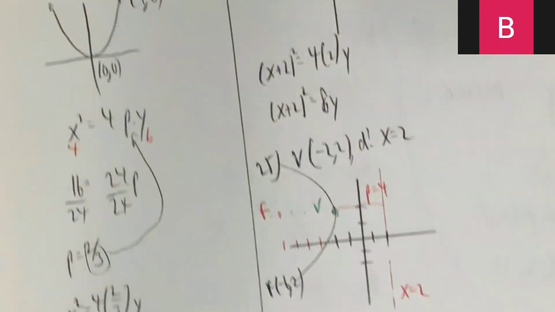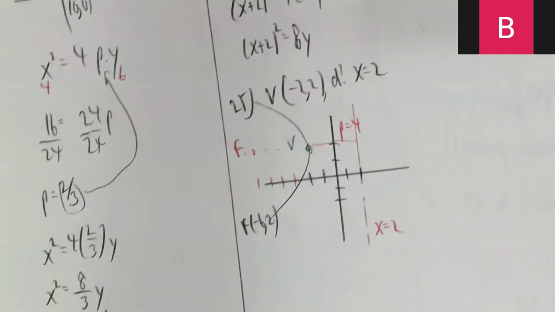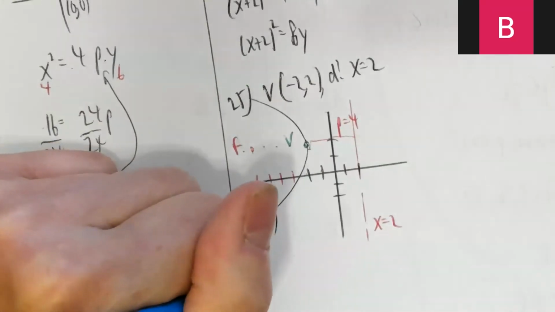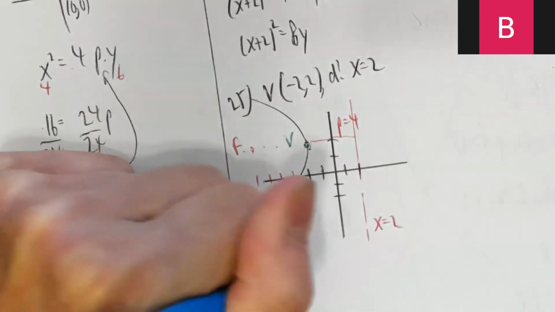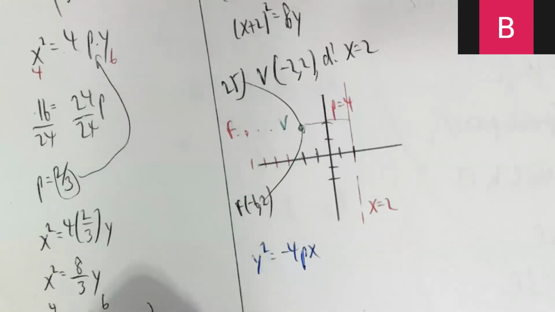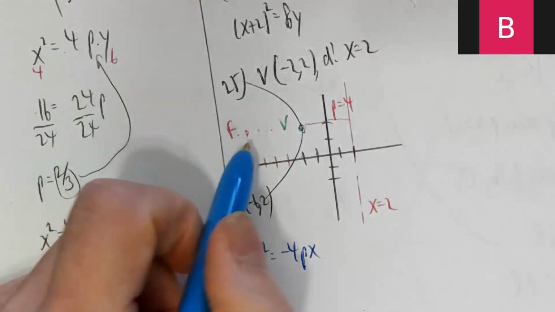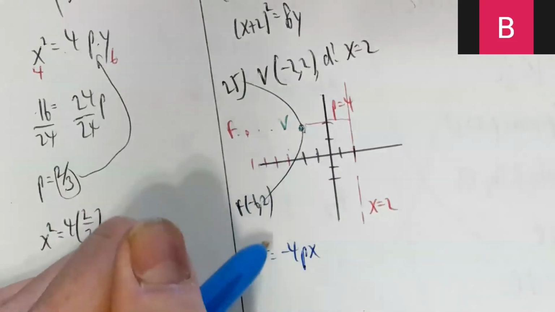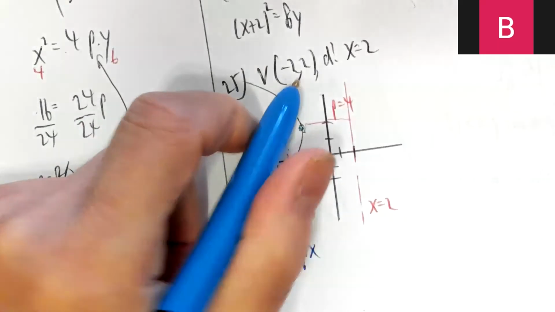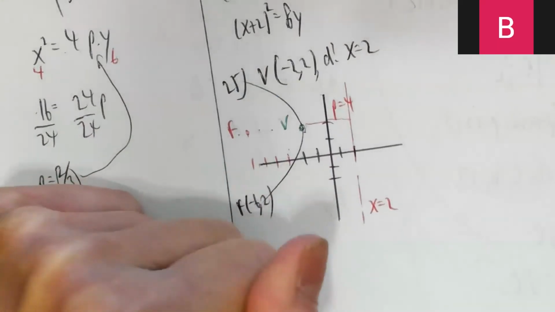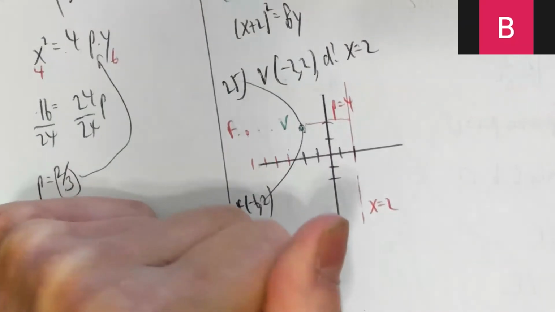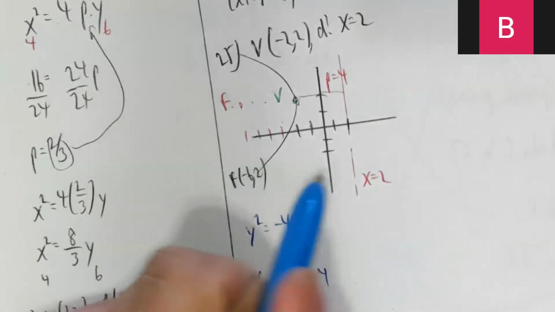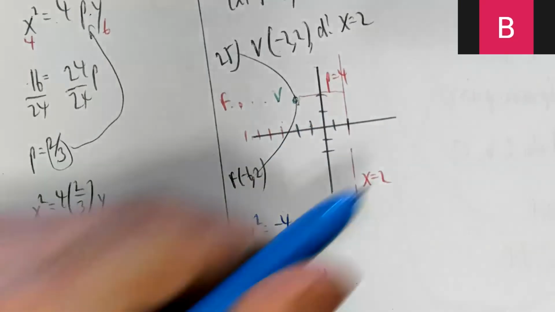Well, that is the form y squared equals -4px if I'm at the vertex of the origin. But this is translated. So 2 to the left, 2 up. So y is now y minus 2 squared equals -4p. My p is 4.